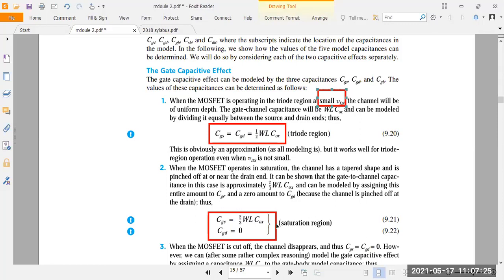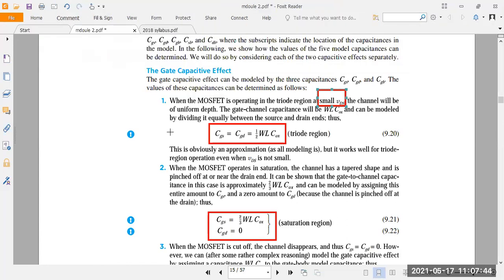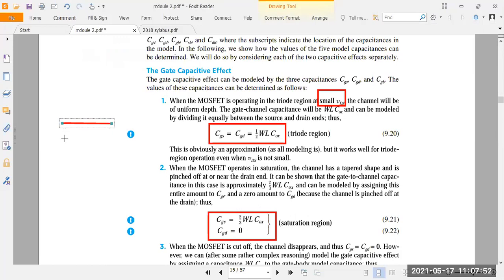So in this condition, we take CGS, the gate to source capacitance, as 2/3 W L COX, and CGD is almost 0 here. Pinch-off condition means what? On the drain side there is a tapered shape here. How are you going to write a tapered shape? You take one diagram here for the channel condition. See here, this one is the channel length, and this is the channel.